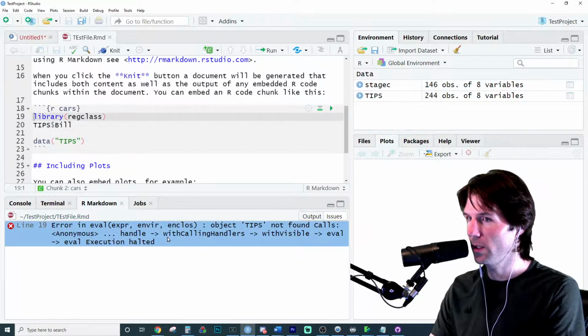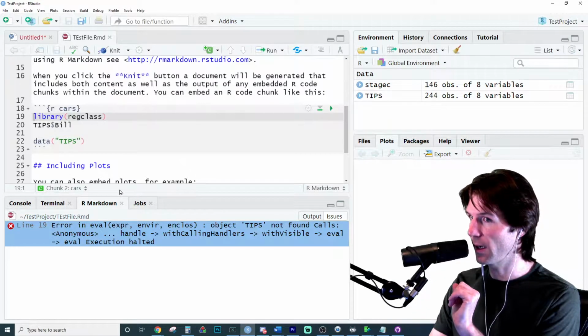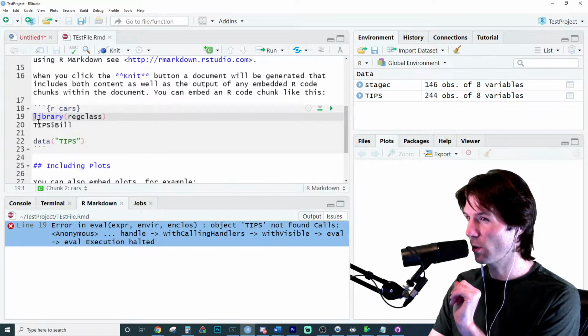I didn't know if you click it, it went to it. That's interesting. It doesn't even bring you to the right line. It says line 19. Line 19 has no error. Whenever you get an error, it always tells you the start of the chunk where the error is at. So the error is actually sort of in here.